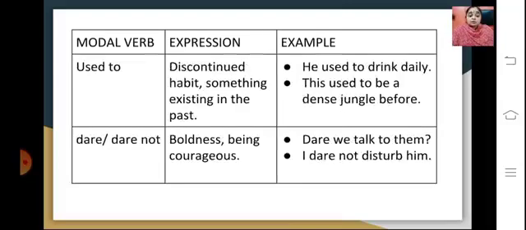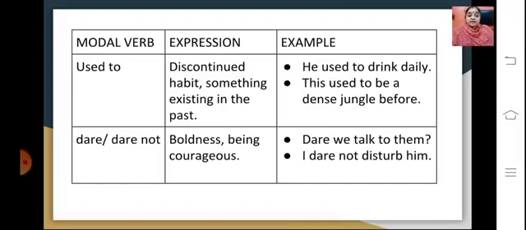Then comes used to. Used to is the expression where it shows some kind of a discontinued habit, something existing in the past. For example, he used to drink daily. So he used to means it's a habit that was in the past, and drink is the verb here. Or this used to be a dense jungle before. So used to is used for expressing something in the past.